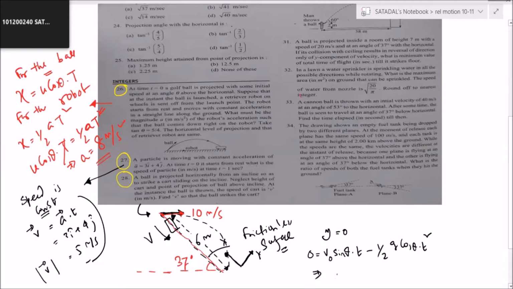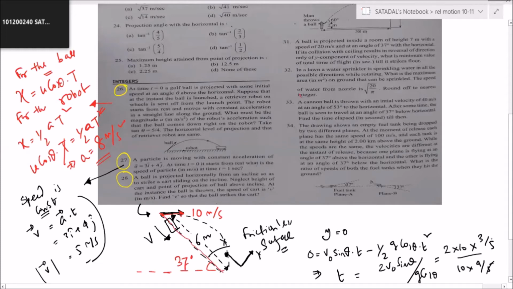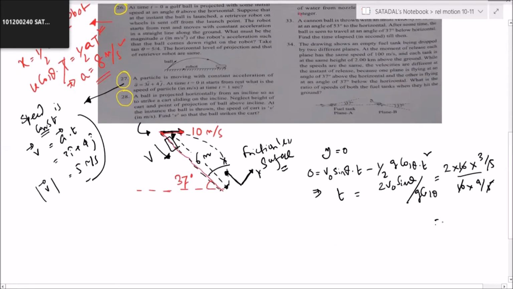So from here, the t value you are getting is 2 v naught sine theta by g cos theta. So 2 into 10, sine 37 degrees is 3 by 5, by 10 into 4 by 5. Cancel. 10 done. So this is coming to be 3/2 second. Time is coming to be 3/2 second, right?